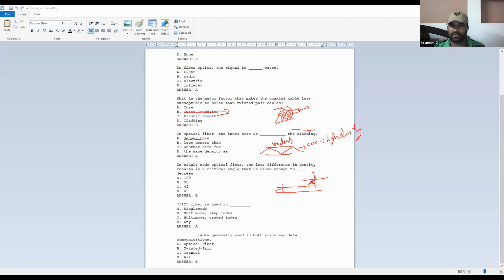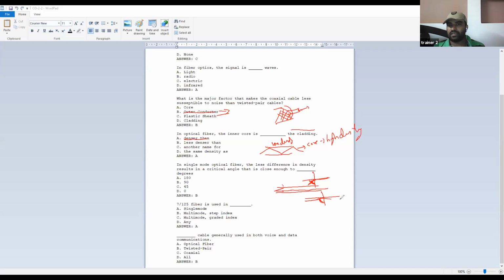The light incident angle is nothing but the critical angle where the signal will go through this surface. Now the critical angle of the step index single mode cable is almost 90 degrees. That means, if you recollect, the signal appears like it is going in a straight line manner, when the incident angle is almost 90 degrees.